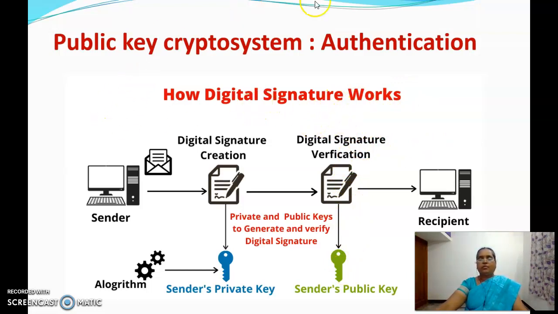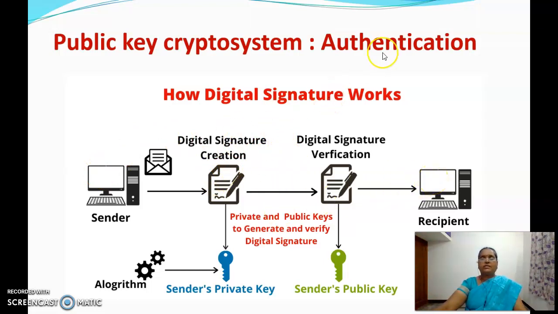Since he gets the original message from the ciphertext using the public key of the particular person, he is very much sure that the message has been encrypted by the private key of that person, and so he is very much sure about the sender. Thus the digital signature or authentication is implemented.